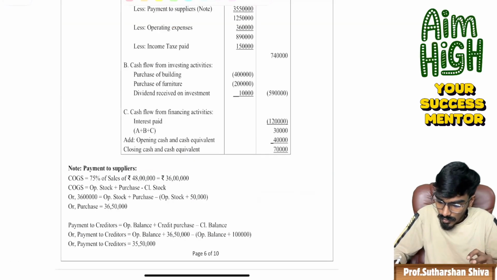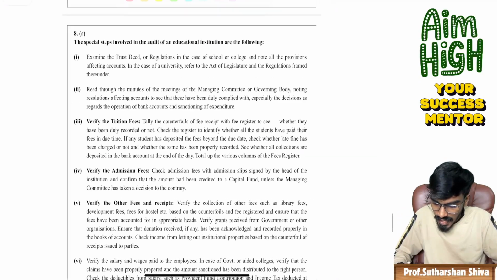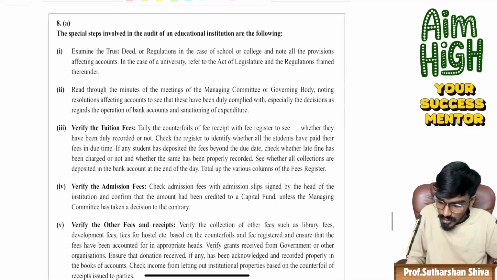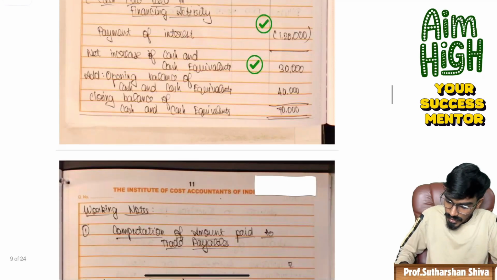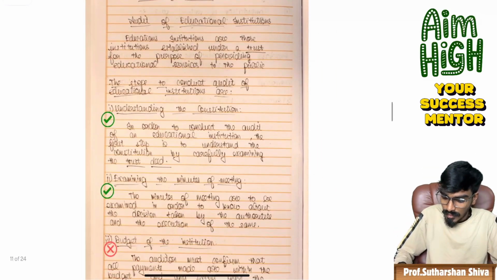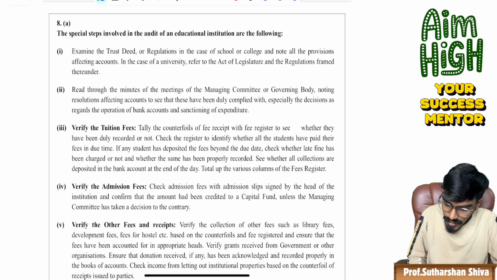Now come to question number 8A, I guess. 8A is about an educational institution, right? For that educational institution, what has happened? The particular student has written. First, we'll check with that answer key. We'll randomly run through the answer key.